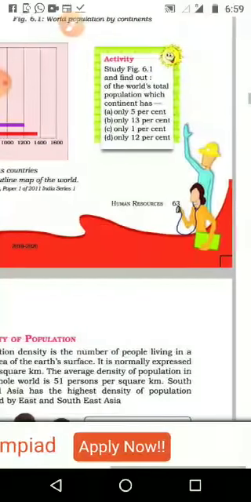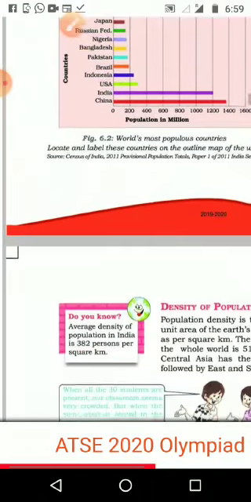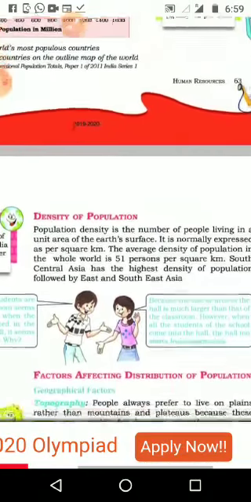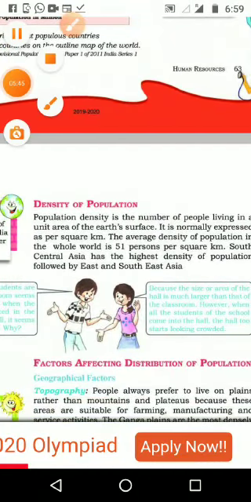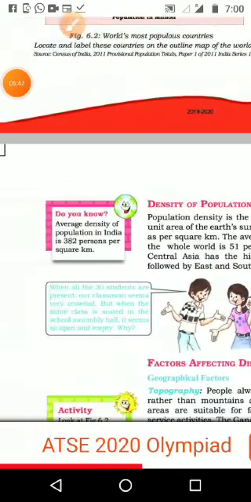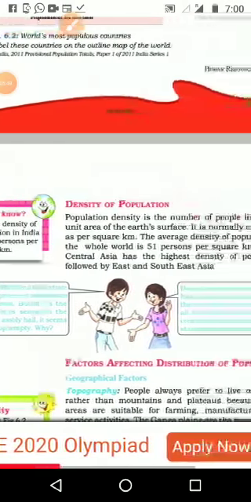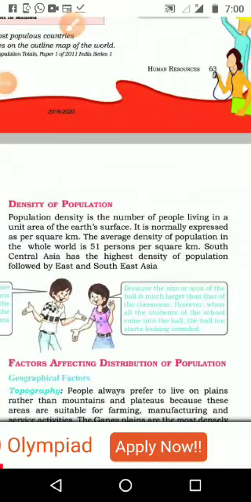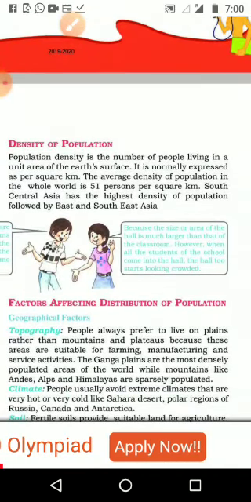Then the next topic is density of population. Population density is the number of people living in a unit area of the earth's surface. Normally we call it per square kilometer. In 1 square kilometer, how many people are living? That is known as the density of population.